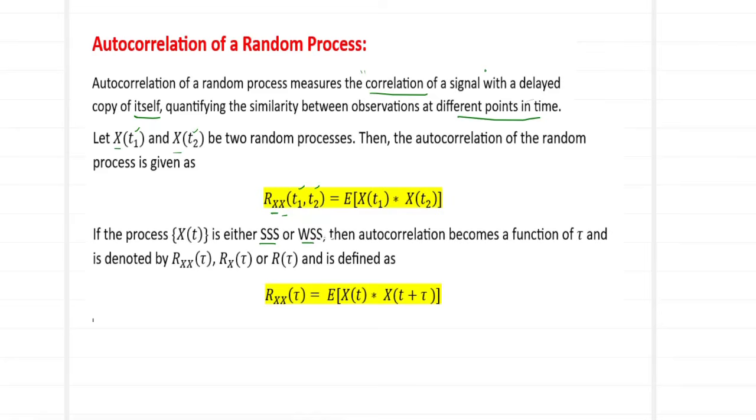So for a WSS or SSS process, the autocorrelation is a function of tau. What does tau mean? Tau is nothing but the time difference.